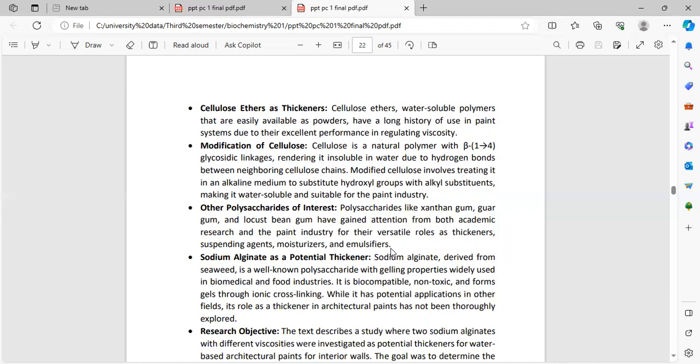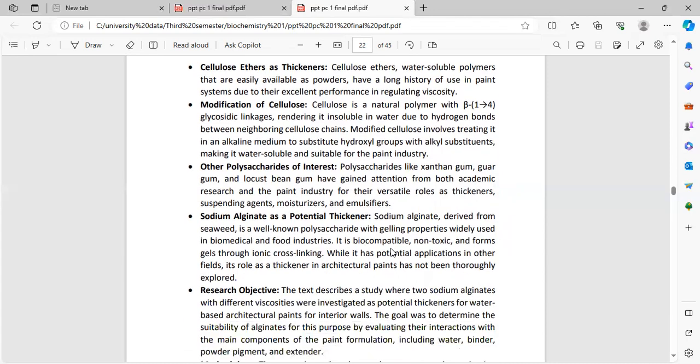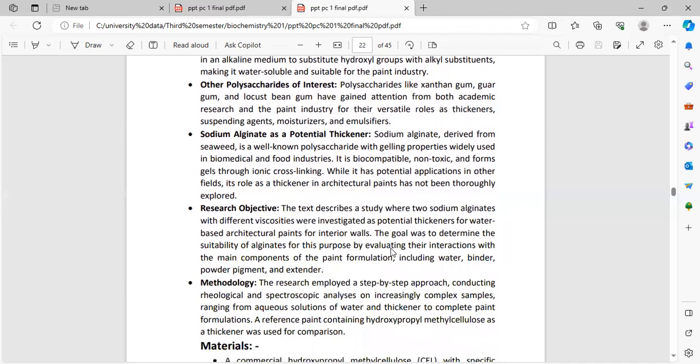Cellulose is a natural polymer with β-1,4 glycosidic linkages, rendering it insoluble in water due to hydrogen bonds between neighboring cellulose chains. Modified cellulose involves treating it in an alkaline medium to substitute hydroxyl groups with alkyl substituents, making it water soluble and suitable for the paint industry.